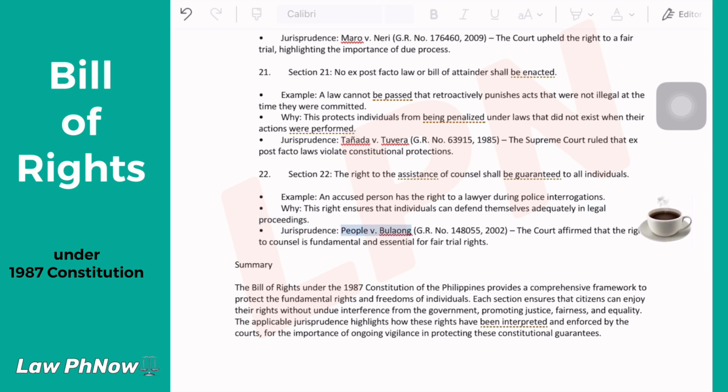Jurisprudence. People v. Spelung, GR number 148055, 2002. The court affirmed that the right to counsel is fundamental and essential for fair trial rights.